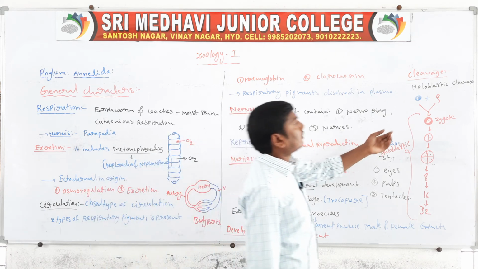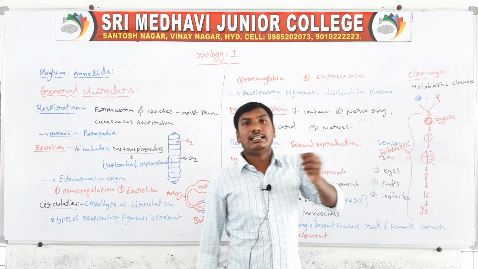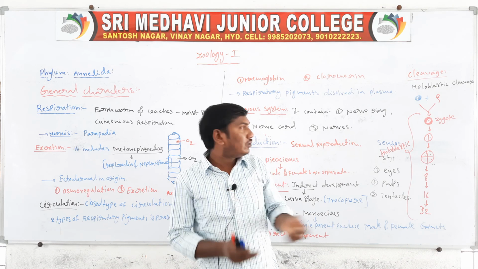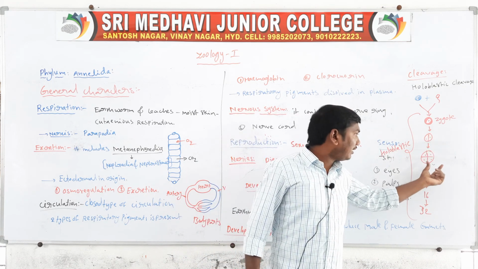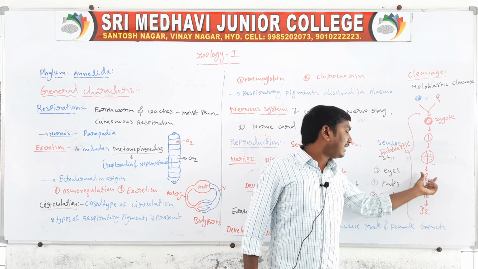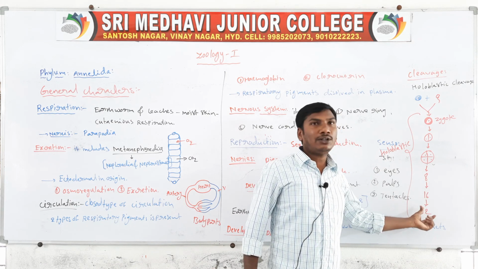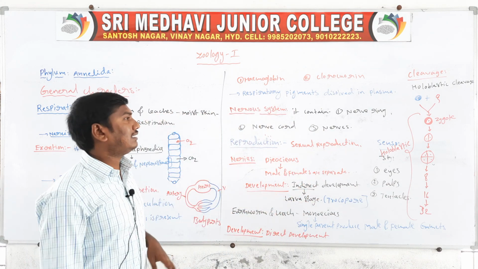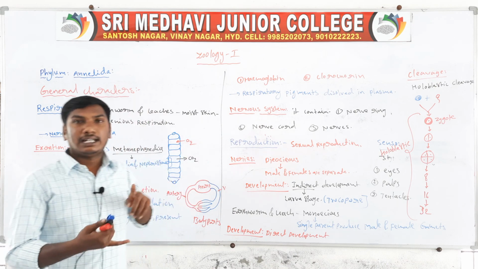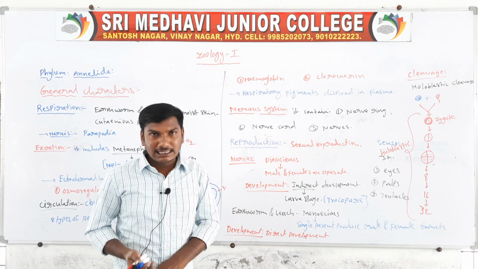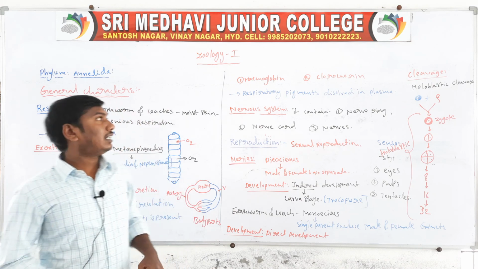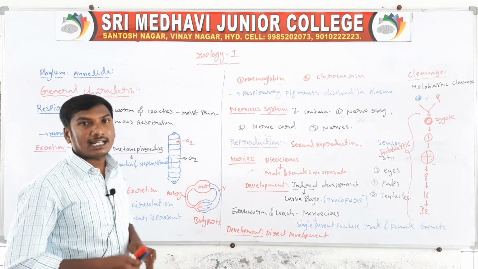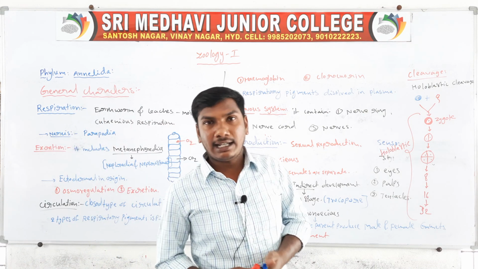Next, cleavage is holoblastic cleavage, meaning complete division. The zygote divides into 2 cells, 4 cells, 8 cells, 16 cells, and 32 cells. Examples of phylum Annelida are earthworms, leeches and Nereis. These are the examples and general characters of phylum Annelida. Next class we will discuss phylum Annelida classification.